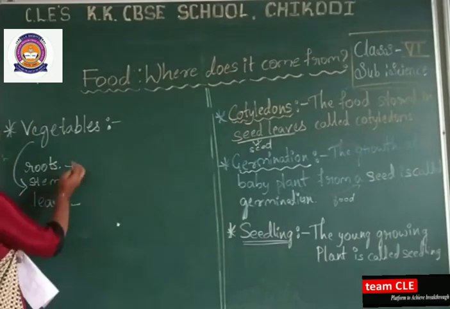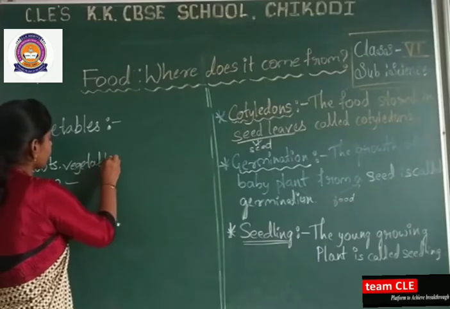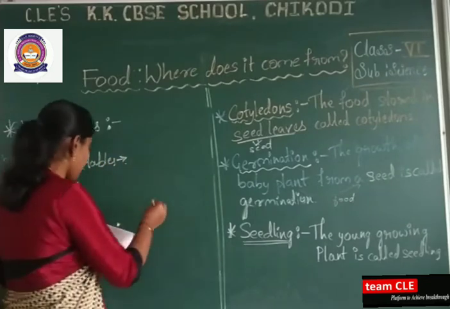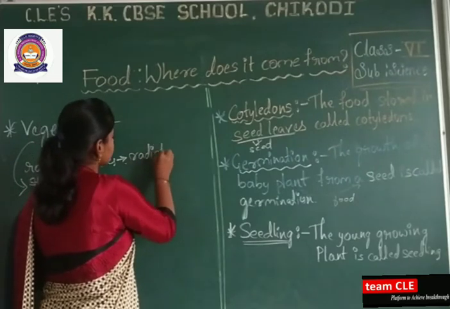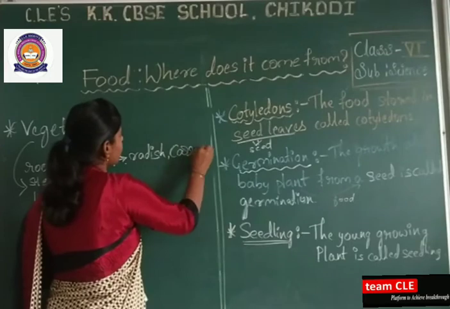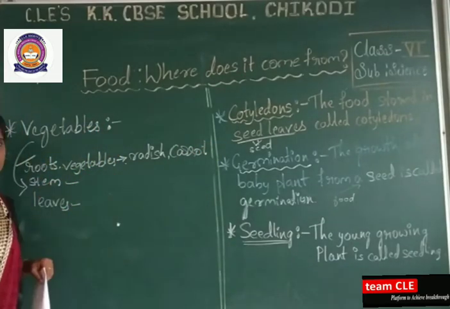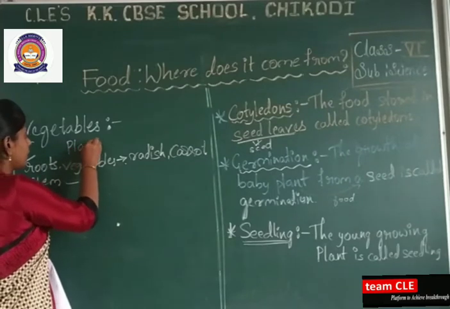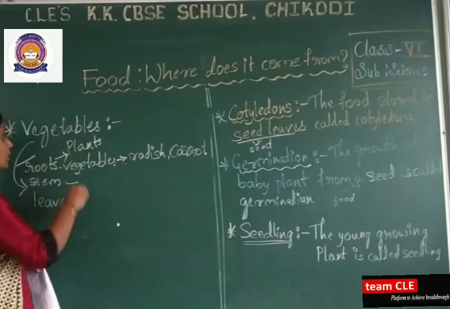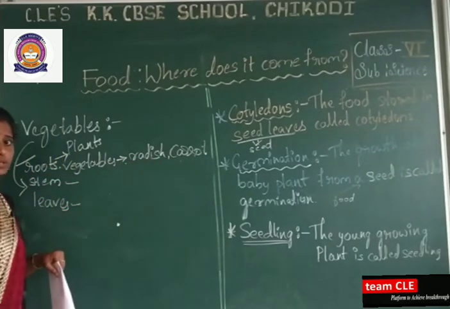So which are the root vegetables? Can you name root vegetables? Root vegetables like radish and carrots. Yes, you have already eaten these radish and carrots. These will come under root vegetables. From the plants we are getting the root vegetables. Which are the root vegetables? Radish and carrot are the root vegetables.